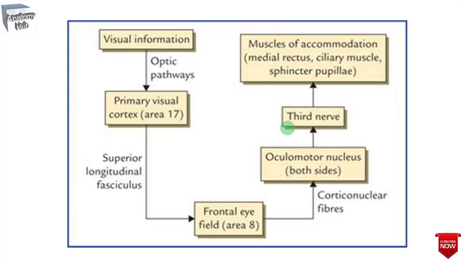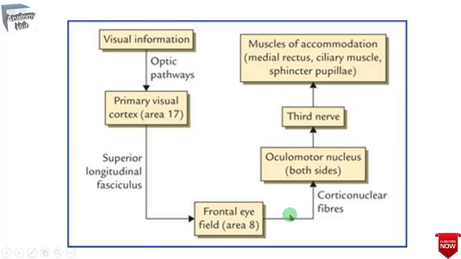So from the visual cortex the impulses reach the frontal eye field through the association fasciculus and the superior longitudinal fasciculus. Then after this afferent limb, the efferent limb will start.